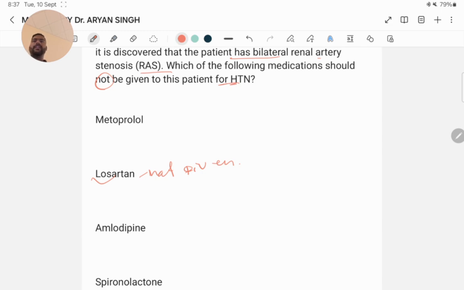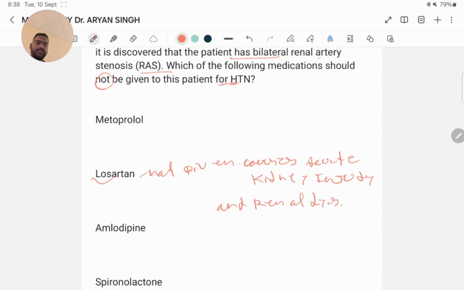Angiotensin converting enzyme inhibitors and angiotensin 2 receptor blockers (ARBs) are contraindicated in patients with bilateral RAS, renal artery stenosis, due to their potential to exacerbate renal dysfunction and cause acute kidney injury. Next question.